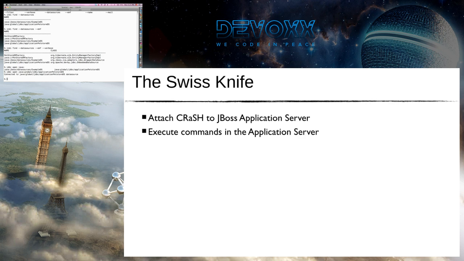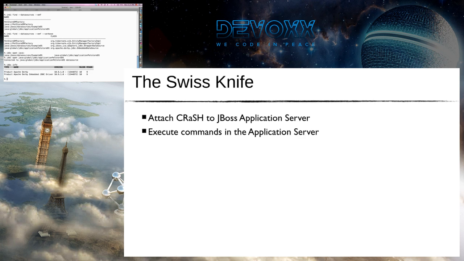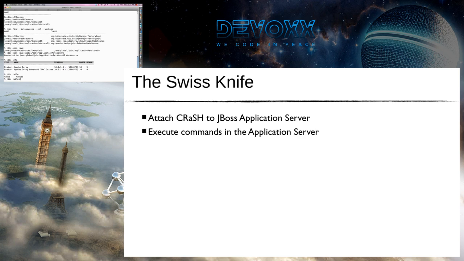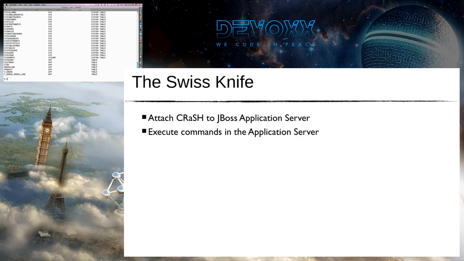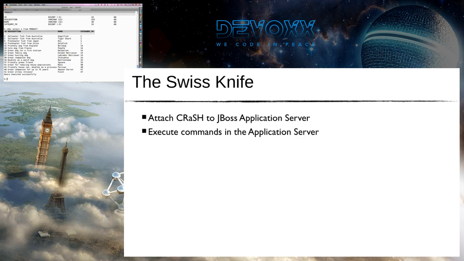So now we are connected, we have opened the connection. We borrowed one connection from the pool, and it's in the CRaSH session. So let's use it a bit. We can access all the metadata from here. We see that by default it's Apache Derby. We can see all the tables, which is quite obvious. For a table, like the product table, we can know everything about it. And of course we can also execute some queries. It's not a SQL course, but that's what we can do with it.